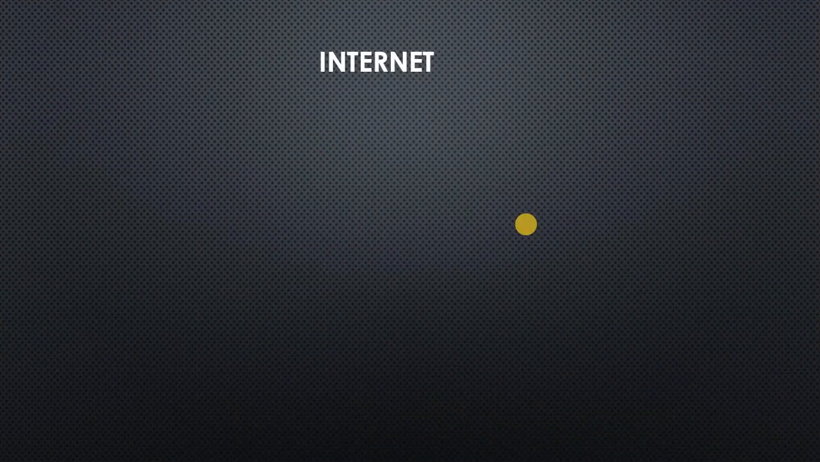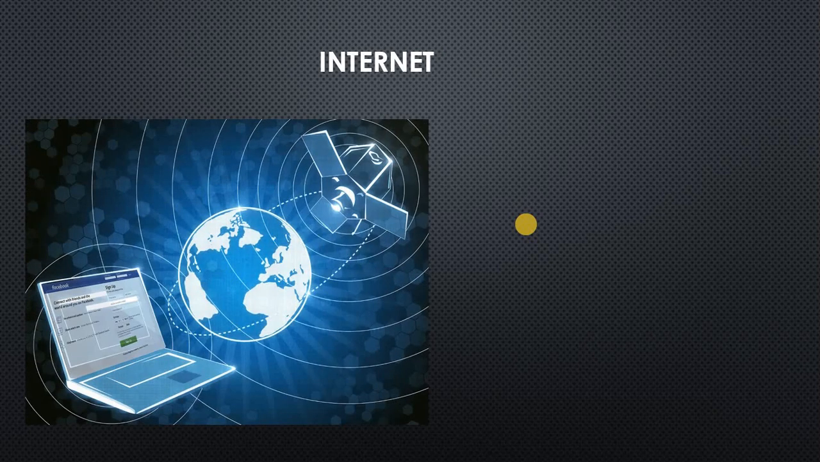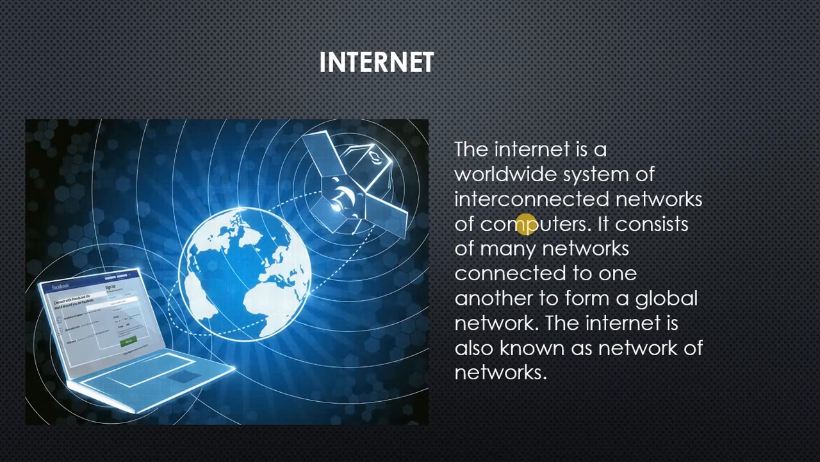Now we are coming to the next thing, that is the internet. So let us see something about the internet. The internet is a worldwide system of interconnected computers or interconnected networks. It consists of many networks connected to one another to form a global network. The internet is also known as a network of networks.